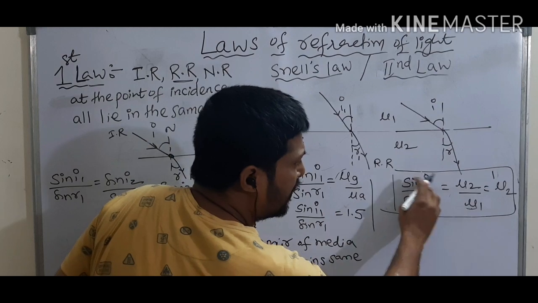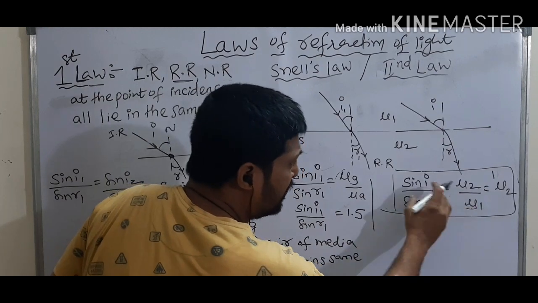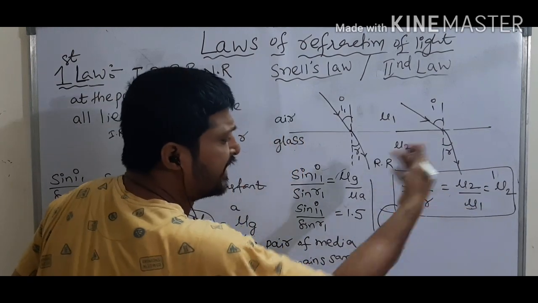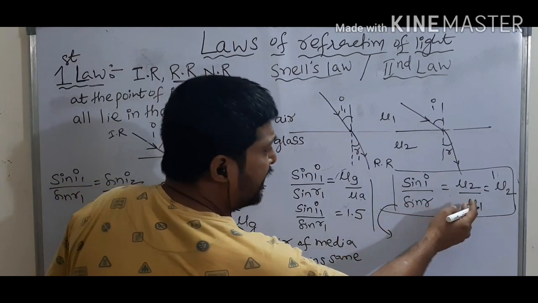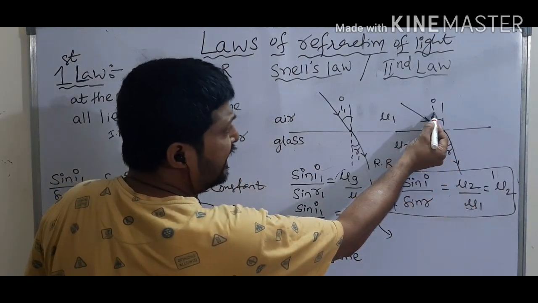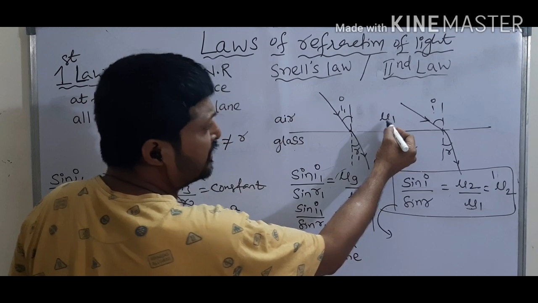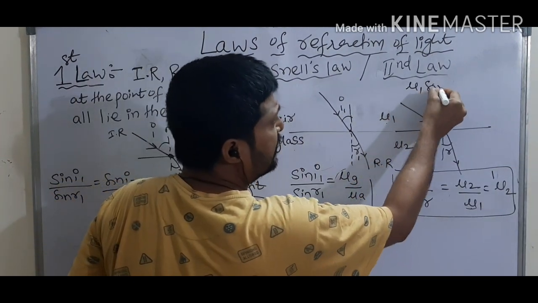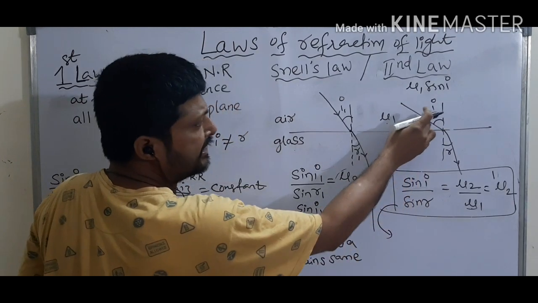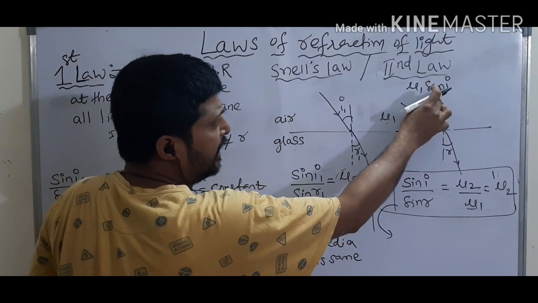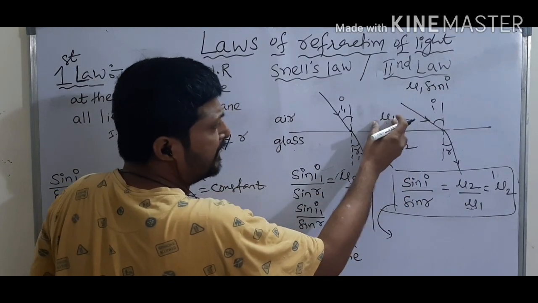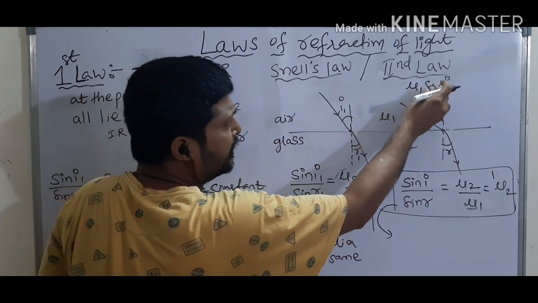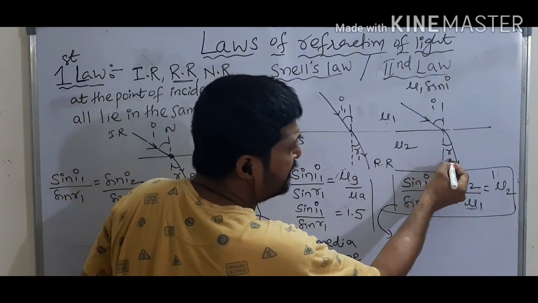See here, I am writing it in an easy way, a short trick. Simply write: here what is the angle? I. What is the refractive index? µ1. Simply write µ1 sin I. See, in this medium the angle is I. For the angle apply sin, so sin I. In this medium, what is the refractive index? µ1. So simply µ1 sin I. See here, in this medium, what is the angle?